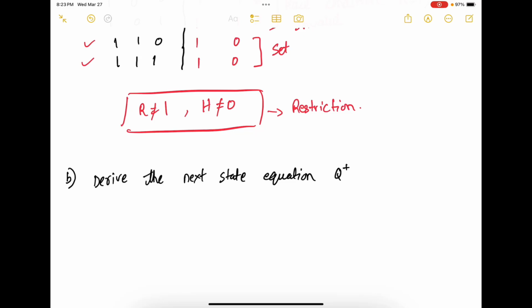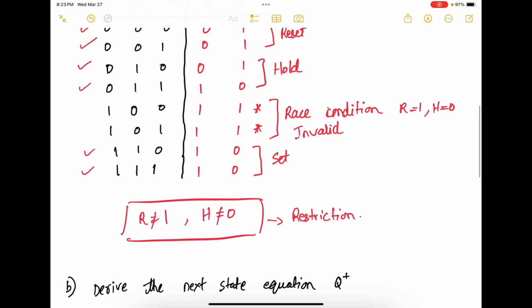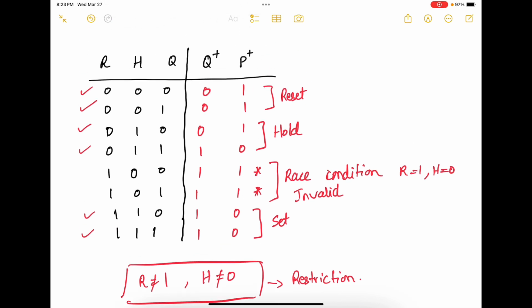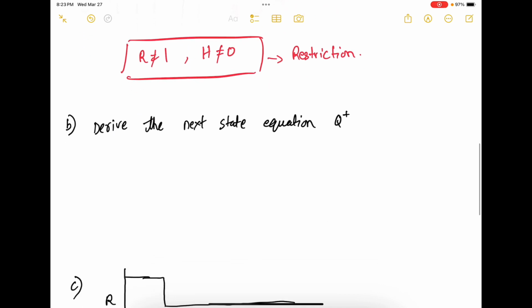The next part of the problem is to derive the next rate equation, that is Q plus. So we are going to use this truth table here and try to find the equation for Q plus. So let's draw the K map. So the K map would have